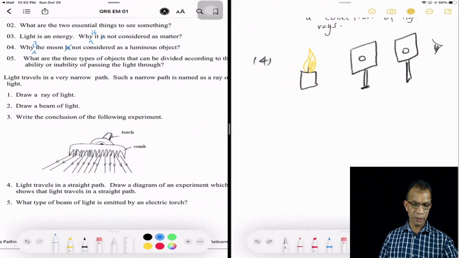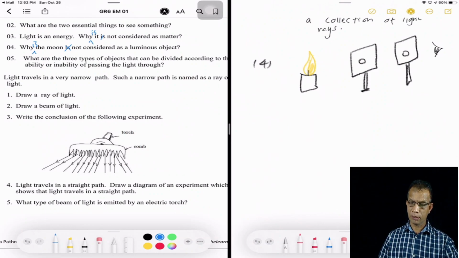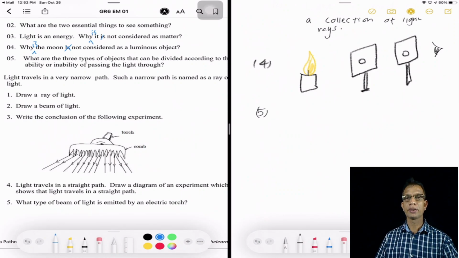What type of... we can move to the fifth question. Question number 5. What type of beam of light is emitted by an electric torch?